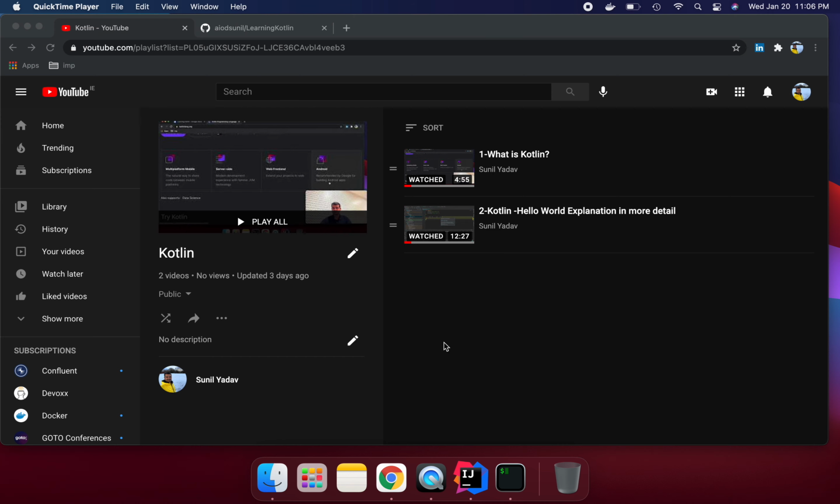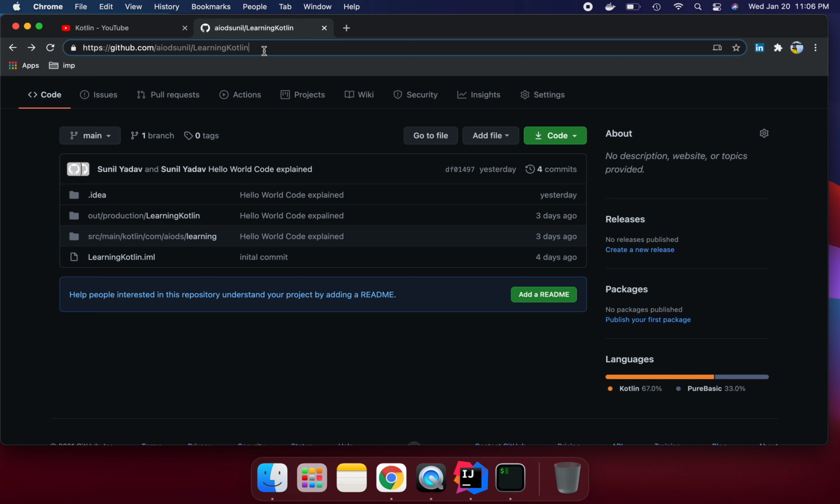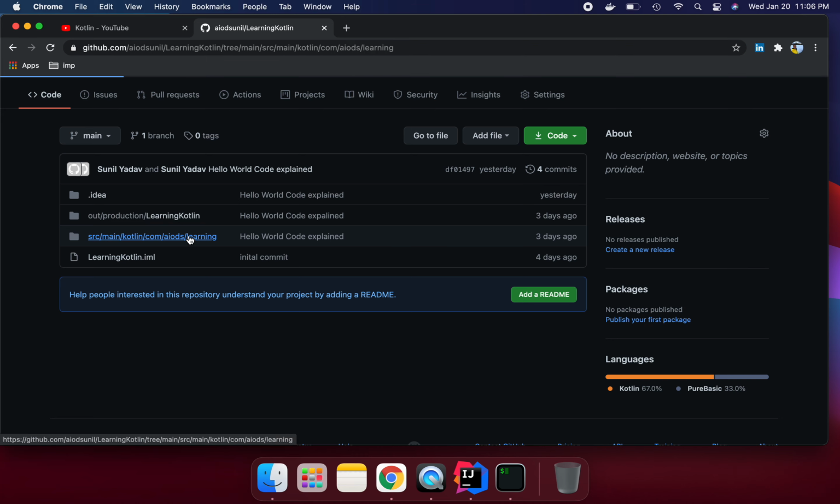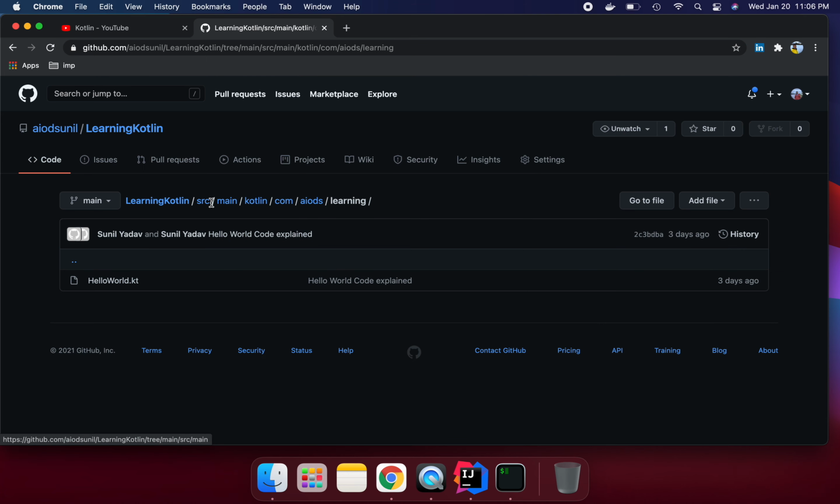In the last videos I committed the code to my GitHub repository, and I will put this path in the video's detailed description too. You can go to github.com, AOID Sunil, learning Kotlin. Some might not know what GitHub is, but most know it. We can create a repository, store the code permanently, check the code details and get the code history. So we are not going to lose the code at any time.